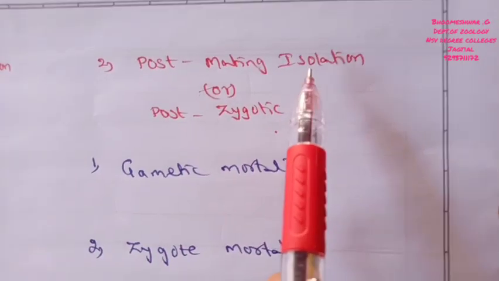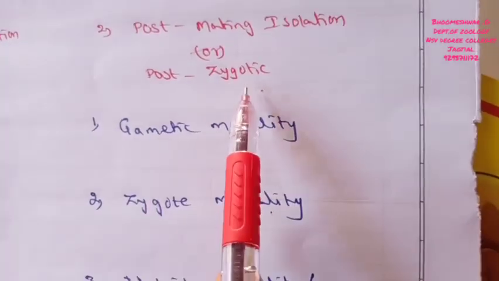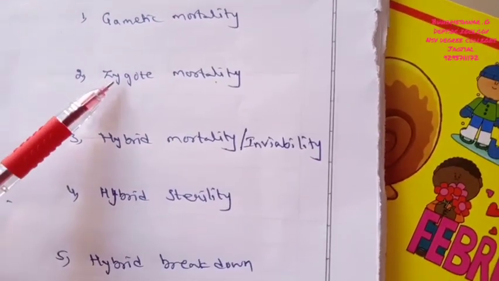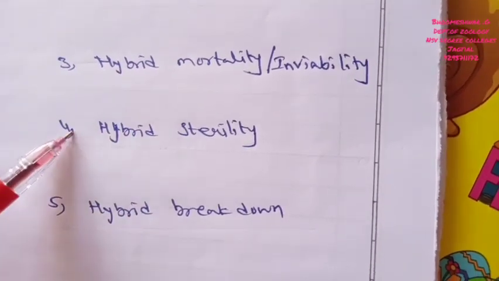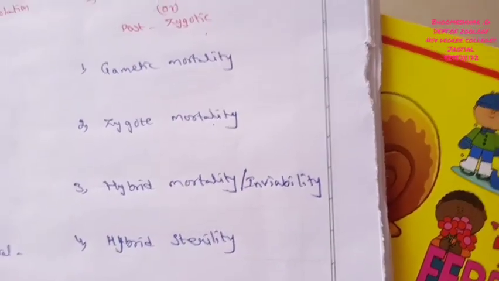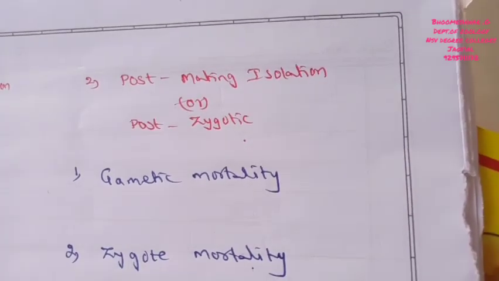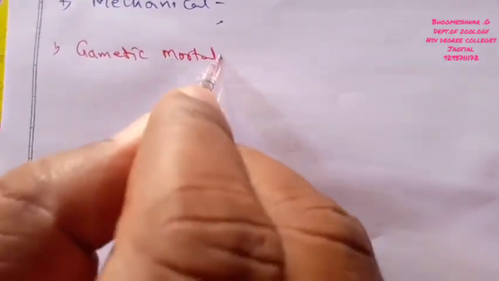Now I'm discussing post-mating isolation. Post-mating isolations, also named post-zygotic isolations, are classified into five types: first gametic mortality, second zygote mortality, third hybrid inviability, fourth hybrid sterility, and fifth hybrid breakdown. These are all post-mating isolation. First we discuss gametic mortality, the first type of post-mating isolation.